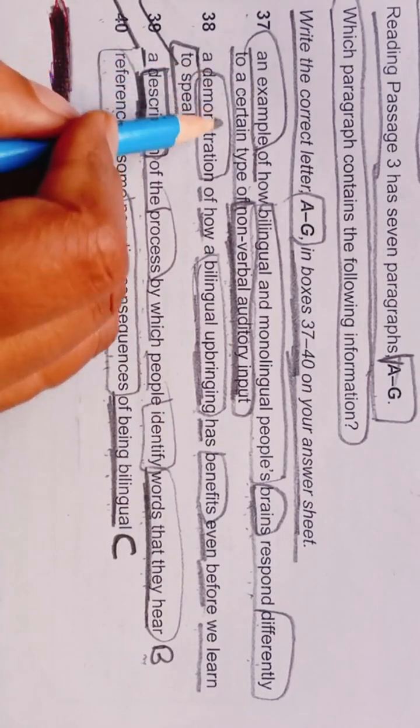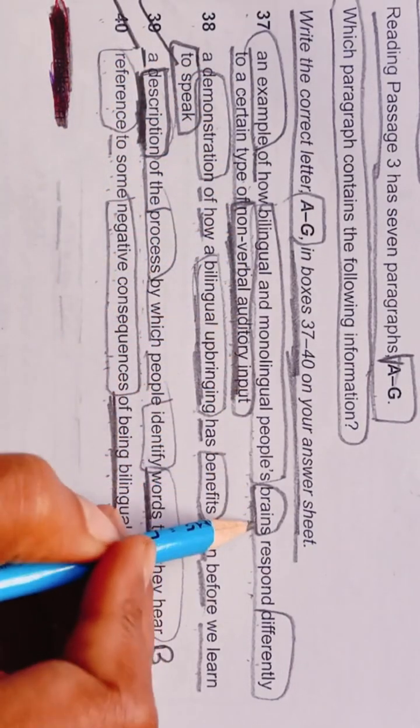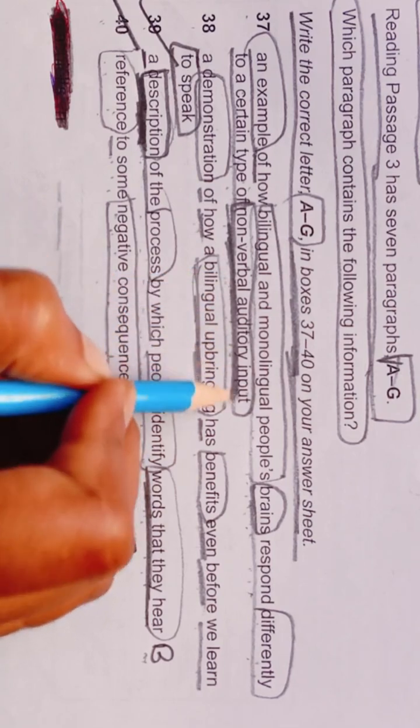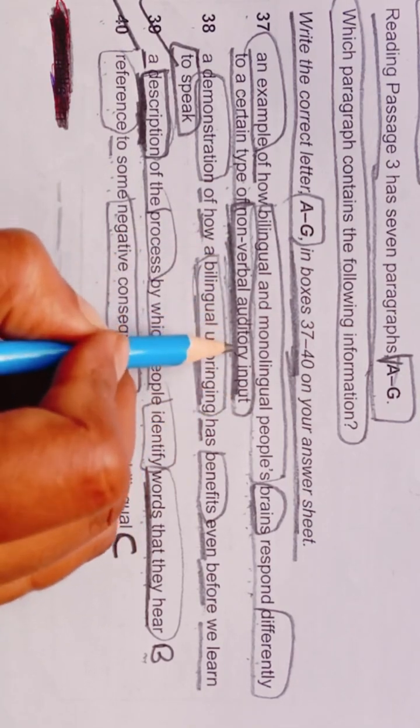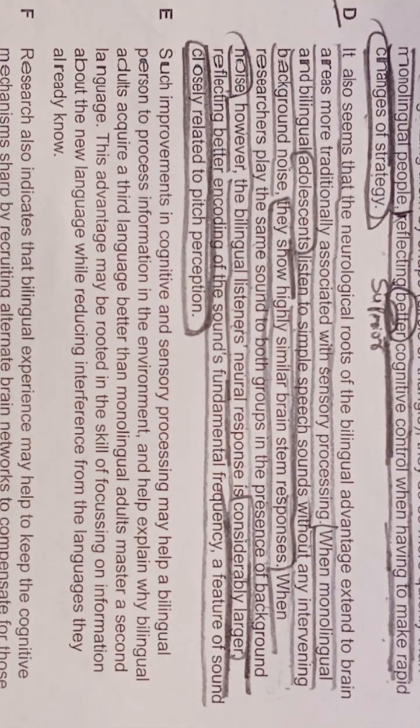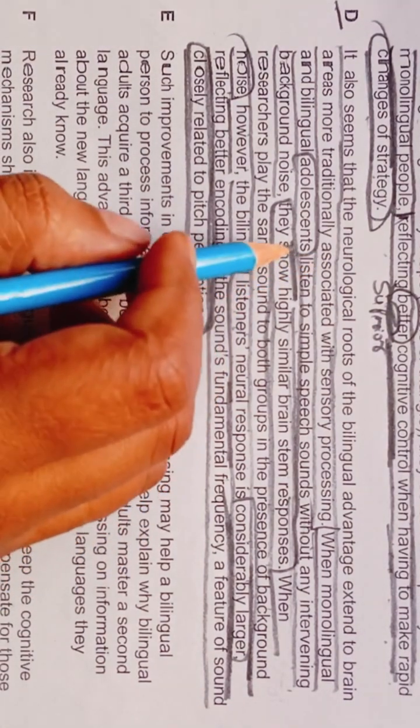So here they are talking about an example of how bilingual and monolingual people's brains respond differently to a certain type of non-verbal auditory input. Non-verbal auditory input means they are talking about noise. So we are getting our answer from D paragraph only.